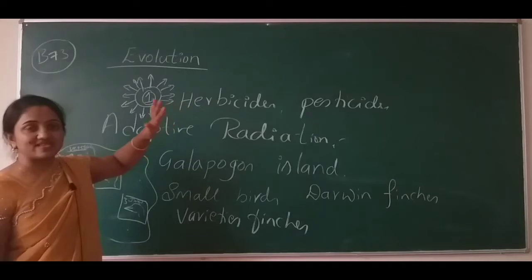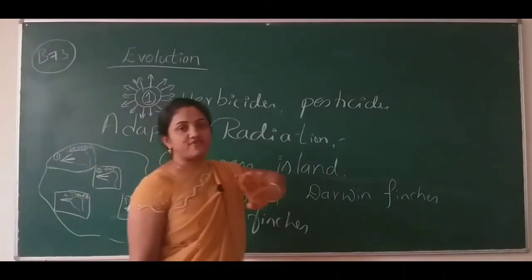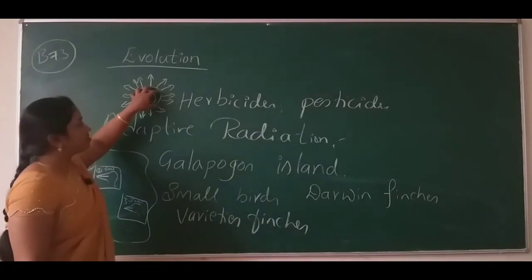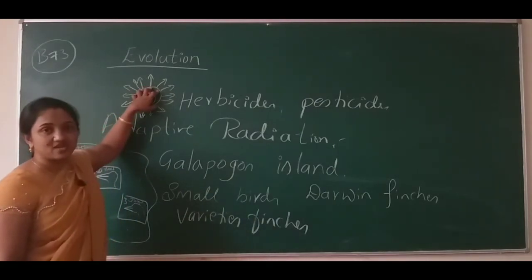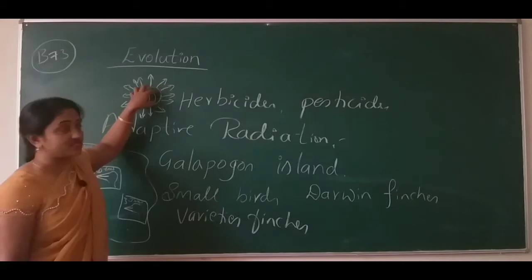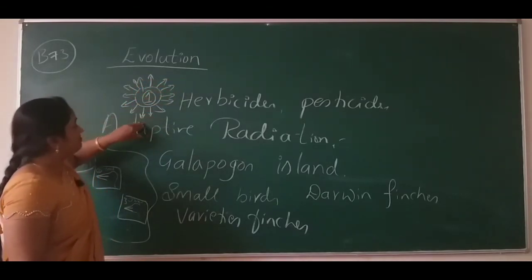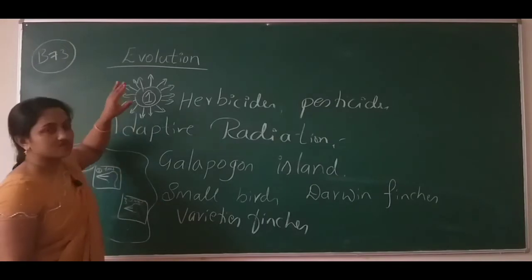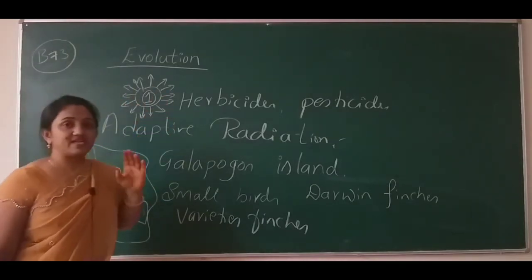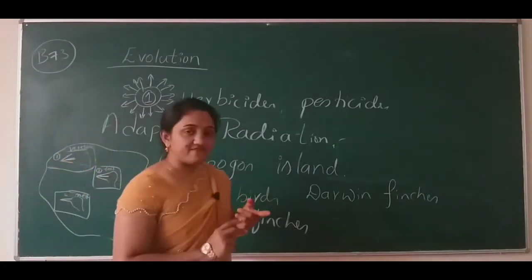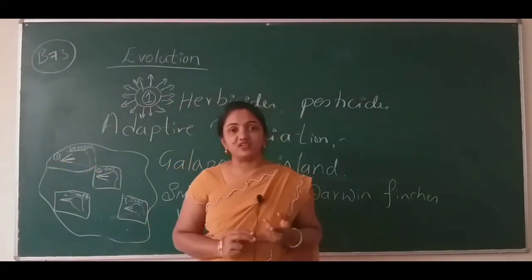What does divergent evolution tell us? Anatomy is the same, function is different. Here, the anatomy belongs to the same ancestor, and because of the physical conditions it got adapted to the surrounding environment and differed in its function.